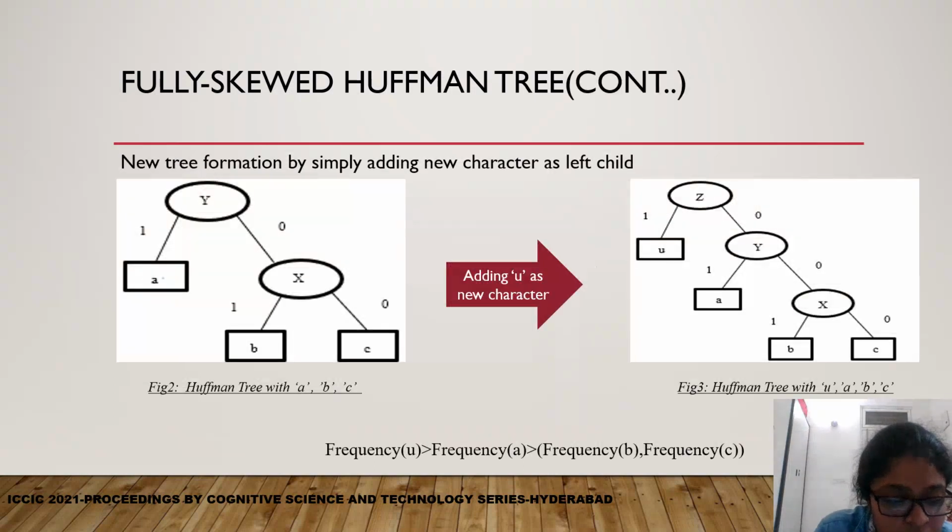Now, when new characters are required to be added to the existing fully skewed Huffman tree, we need not reconstruct the entire tree. We can simply add the newly arrived character as the left child of the new root node and assign the existing fully skewed Huffman tree as the right subtree of the new root node. In this way, we can construct the new fully skewed Huffman tree, but we can do this if and only if the characters are arriving in increasing order of frequency.